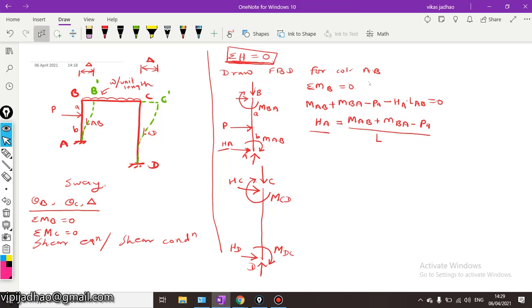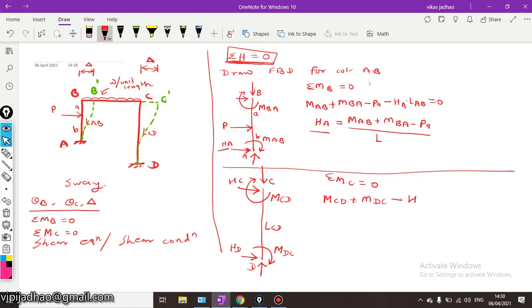Now for determining the value of HD, that is the horizontal reaction at D, we will take summation of moment at C equal to 0. Taking summation of moment about C equal to 0, we will get MCD plus MDC minus HD into LCD, where LCD is the length of column CD.